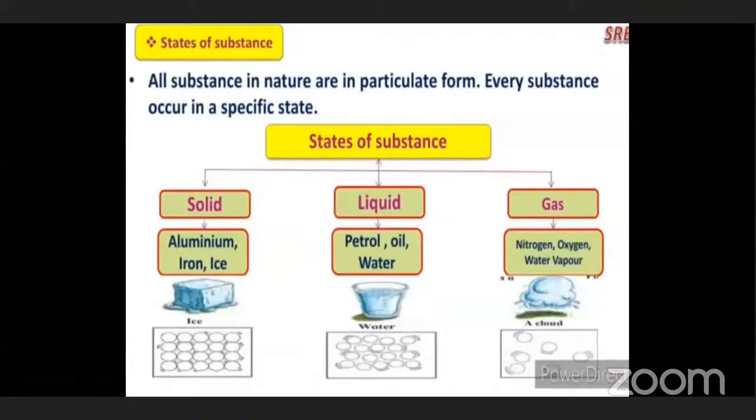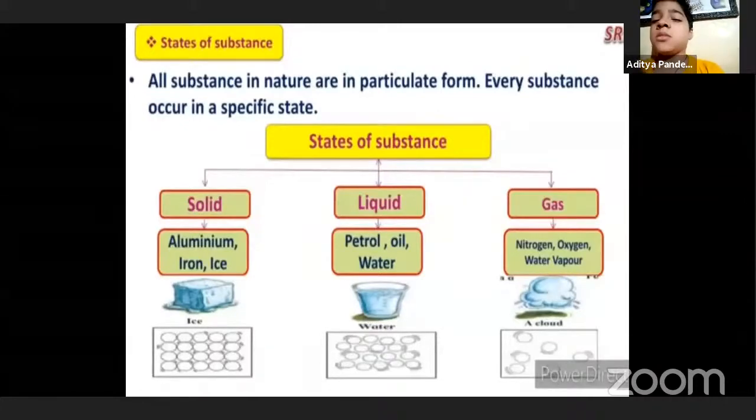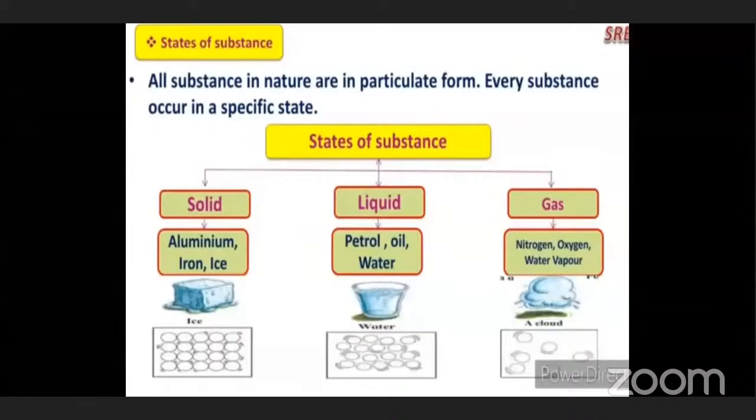And the same water when we boil, what can we see coming out of this boiling water? Water vapor. Water vapor comes out from this boiling water, and this water vapor is in the gaseous state. So water we can see in the three states: liquid, solid, and gaseous state. Okay, children.